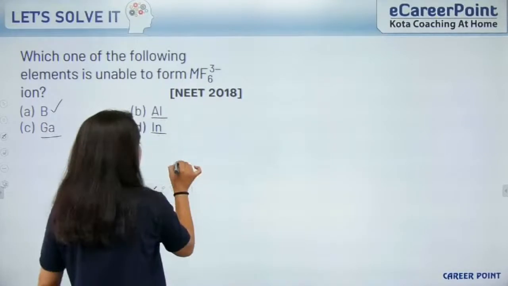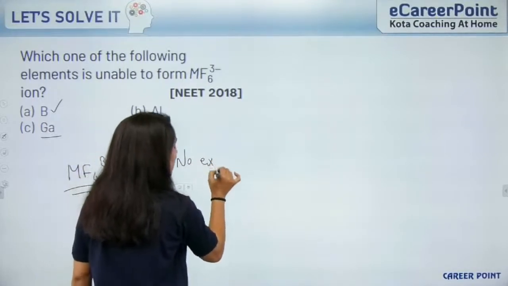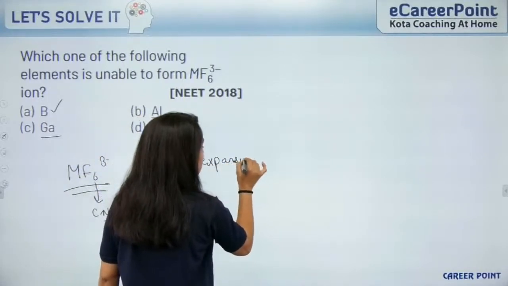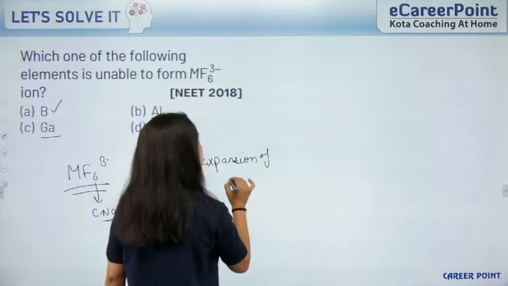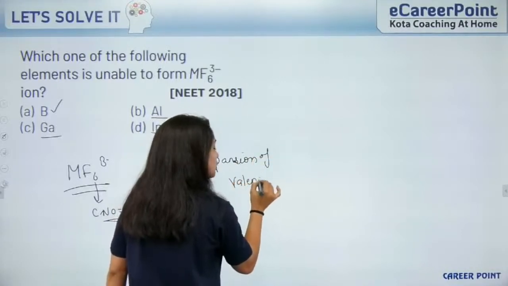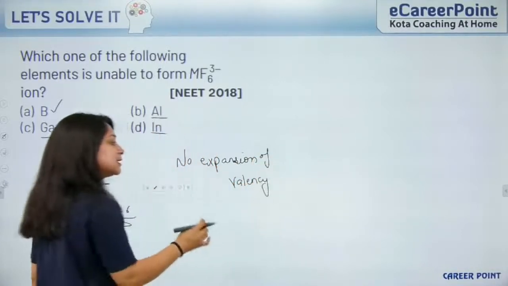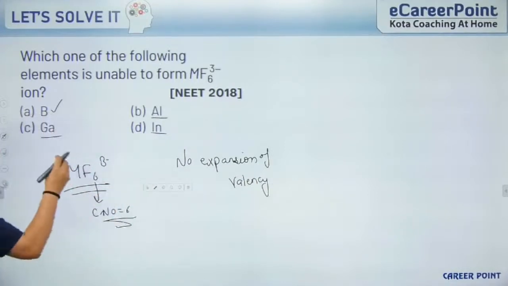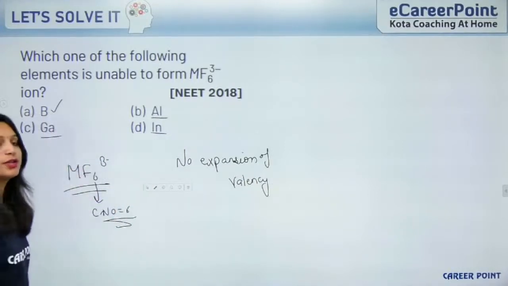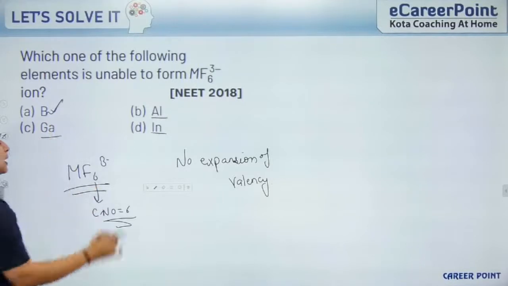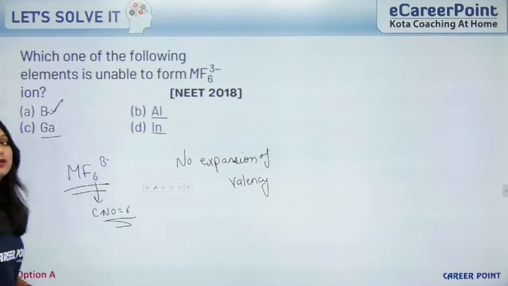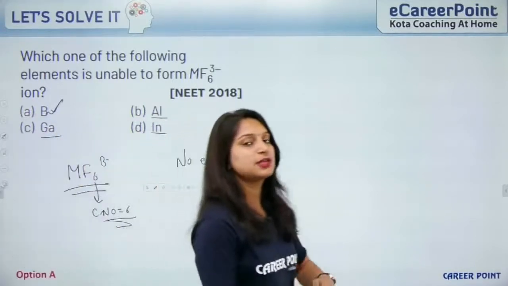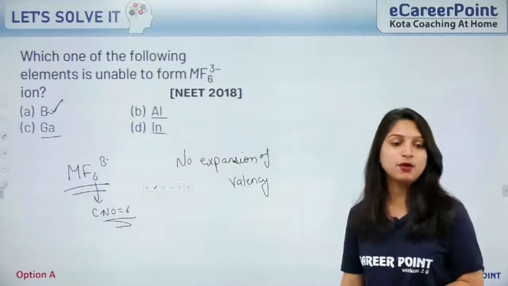No expansion of valency. Boron cannot expand its orbital, that's why it cannot form the complex which has 6 coordination number. So the right option will be option A, that means boron cannot form MF6 3- type complexes.